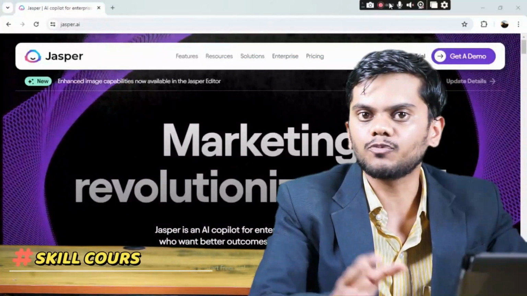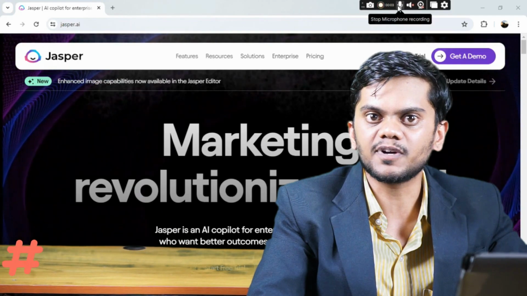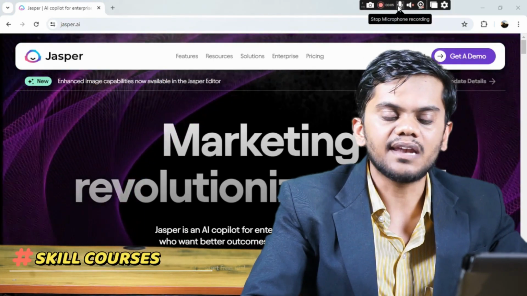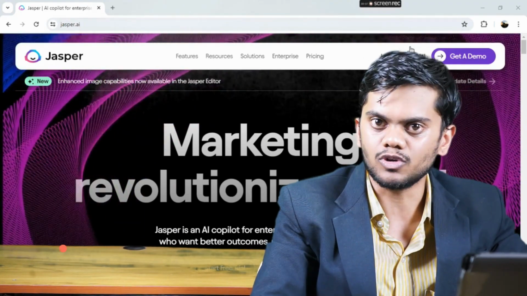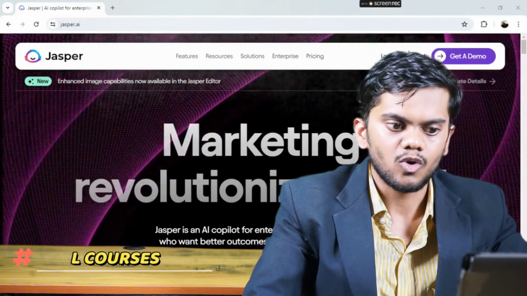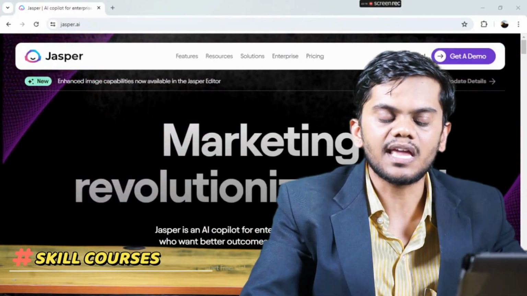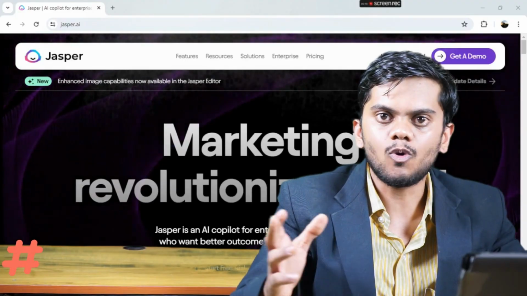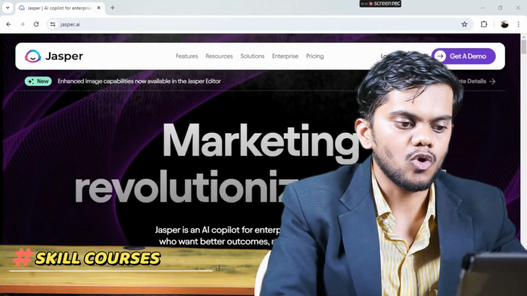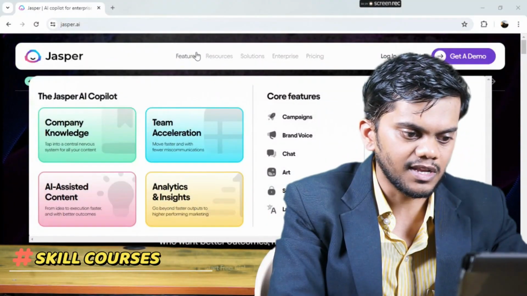Then my fourth point is Jasper.ai, which is a best tool for business purposes and marketing, and it is a best artificial intelligence tool. It is designed primarily for marketing teams. It offers comprehensive features, improving both speed and quality. So I will click on the features option. You see there are a lot of features here.